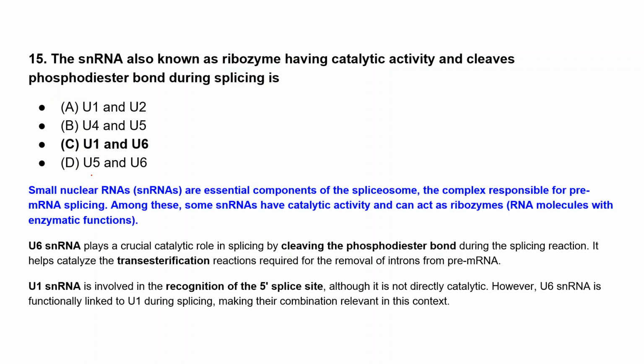Okay. So this U1 and U6 snRNA, that is small nuclear RNA. These are very essential components of the spliceosome, the complex responsible for pre-mRNA splicing, and the spliceosome is important for mRNA splicing so that it can form different transcripts of the same protein, right? That's why this splicing will take place.